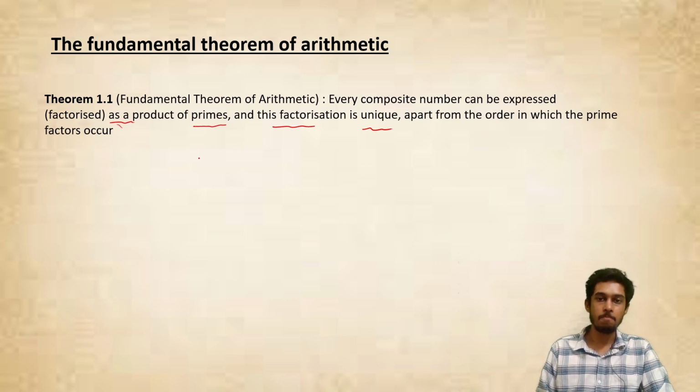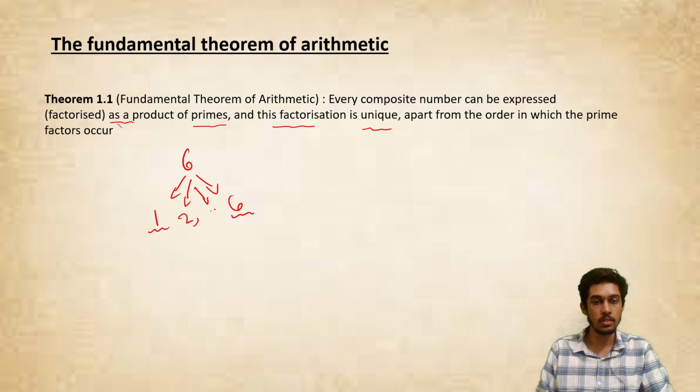Basically what they mean is any composite number. So what is a composite number first? Any number which has factors more than itself and 1. If it has more factors than that, it's called a composite number. For example, if I take 6, of course 1 is a factor of any number and the number itself will be a factor of that number. Apart from these two, if only these two were the factors, the number itself and 1, that time you would have called that a prime number. But apart from those two numbers, you also have 2 and 3 as its factors. So you can say that 6 is a composite number.